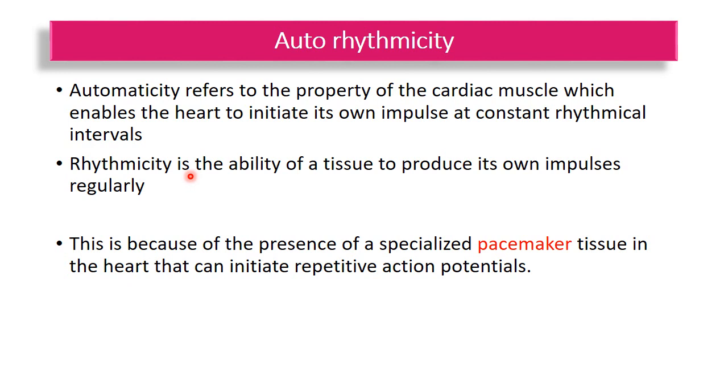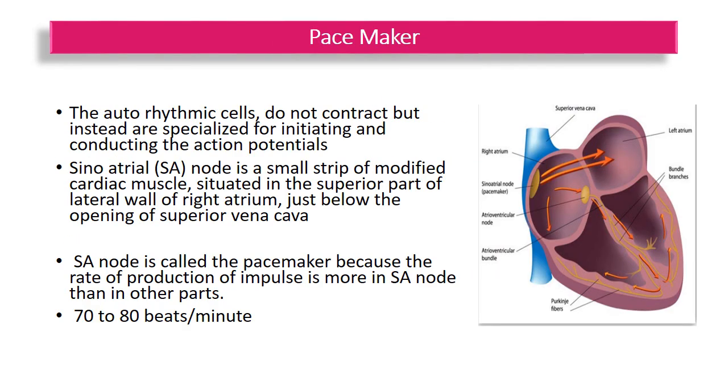Because of these properties, the heart continues to beat even after all the nerves to it are sectioned, just because of the presence of a specialized pacemaker tissue in the heart that can initiate repetitive action potentials. What is a pacemaker? Pacemakers are the autorhythmic cells that do not contract but instead are specialized for initiating and conducting the action potential that is responsible for contraction of the other contractile working cells.